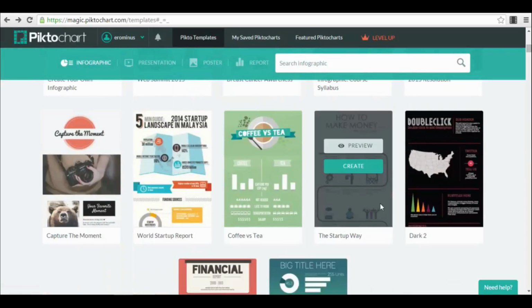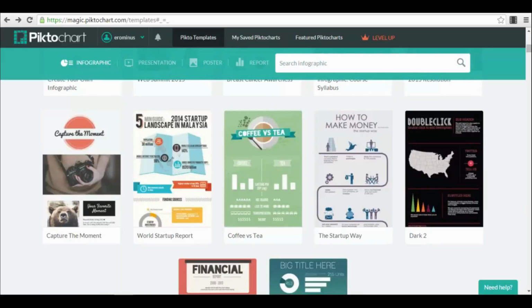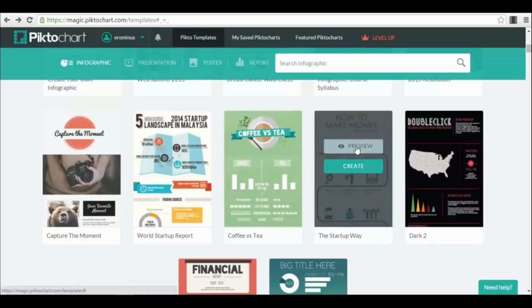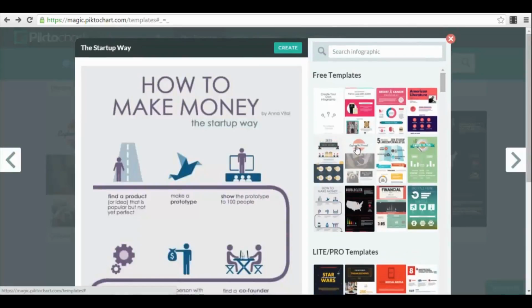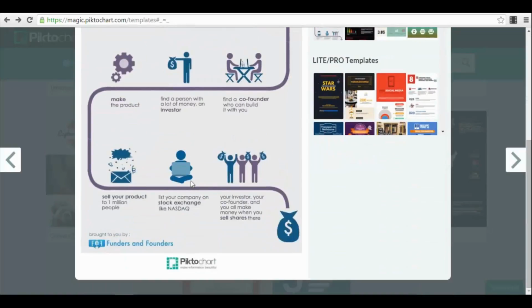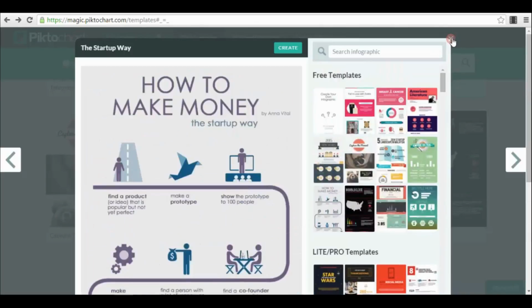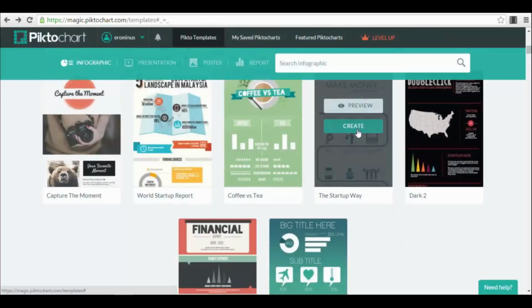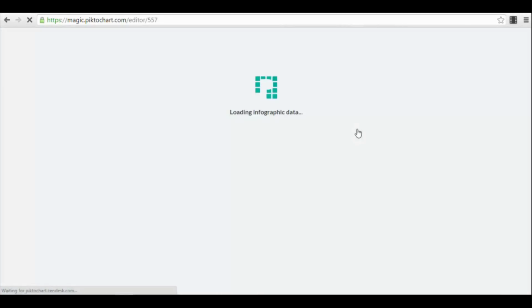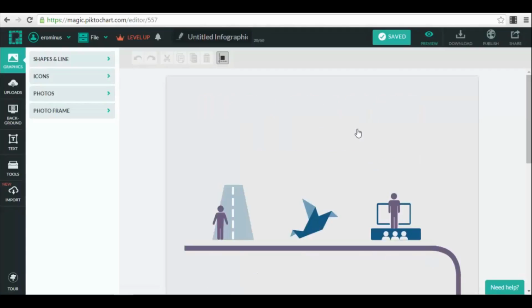Obviously, for example, we can select this one because it's the most interesting for us as online entrepreneurs: how to make money the startup way. You can preview the template in the first place to see exactly how it looks. After that you just create the template. You press the create button, and we wait for the editor to load.